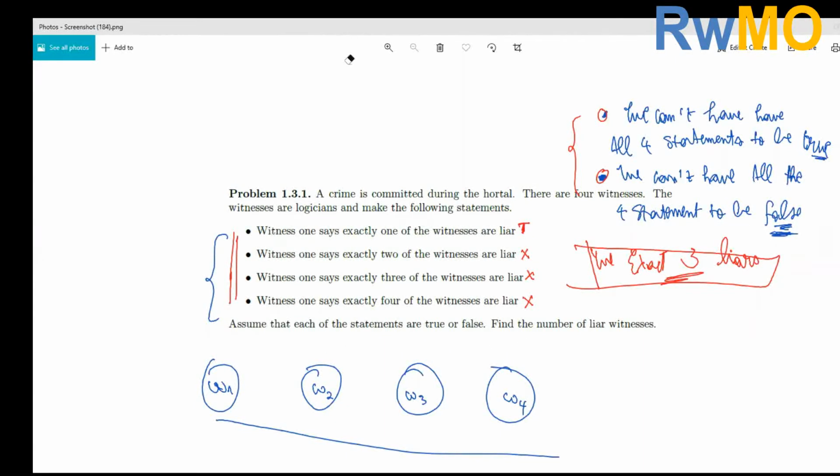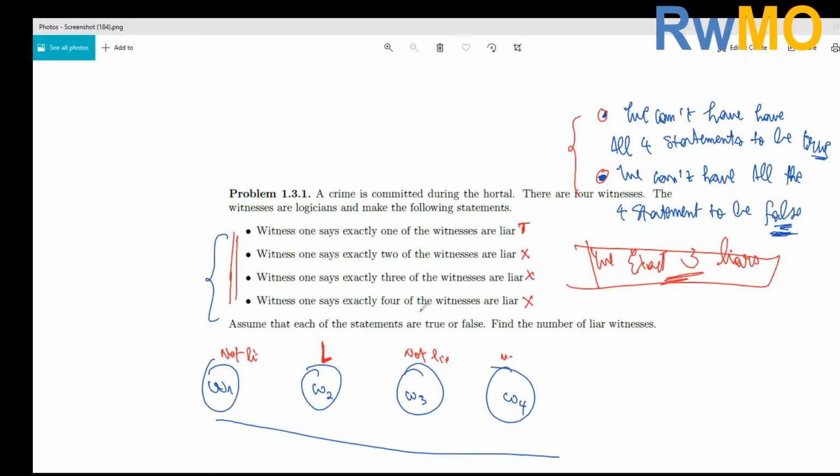We don't know the liar and the person who is speaking the truth, but we are just considering the statements to be true or false. Let's consider this statement: exactly one of the witnesses is a liar. Let's say witness 2 is a liar. Since we know that exactly 1 is a liar, we can't have another liar. So we need these to be not liars: not liars, not liars, not liars. That's why the number of liars among the witnesses is exactly 3.